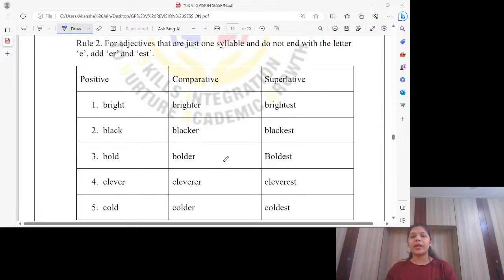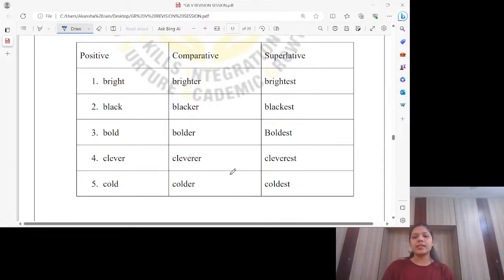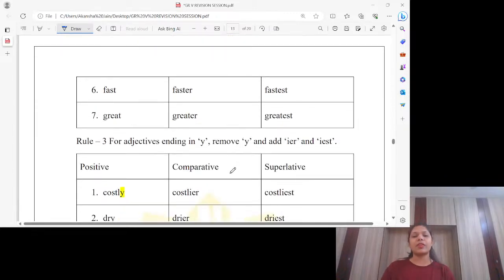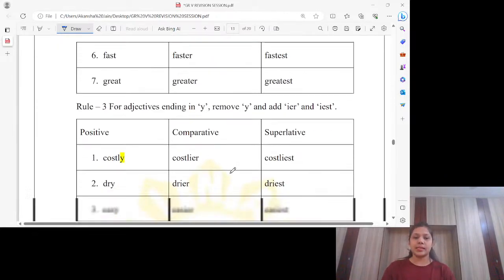So bright, brighter, brightest. ER I am adding to make it comparative, and EST I am adding to make it superlative. Black, blacker, blackest. Again, you can check, your chin will move only once. Black, it moved only once. So we have added ER to make it comparative and EST to make it superlative. In the same manner, you can do it for all the words: bold, clever, cold. It's moving only once. So it's bolder, boldest, cleverer, cleverest, colder, coldest, fast, faster, fastest, great, greater, greatest.